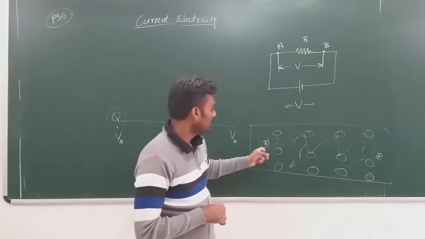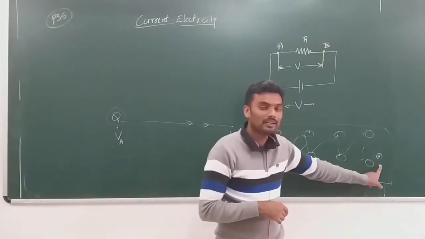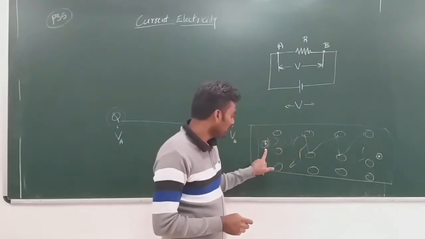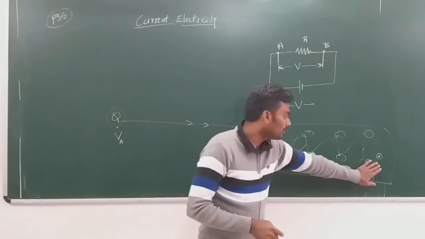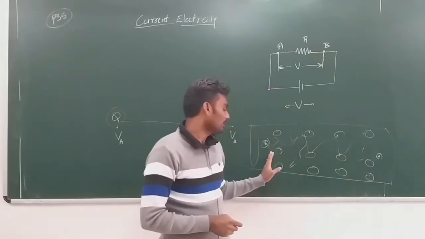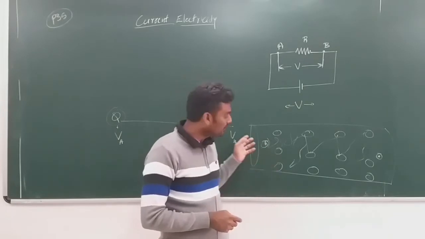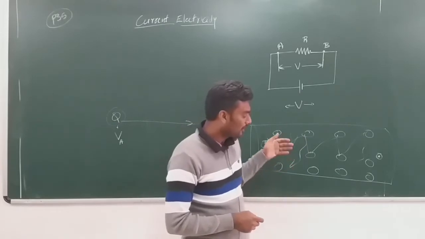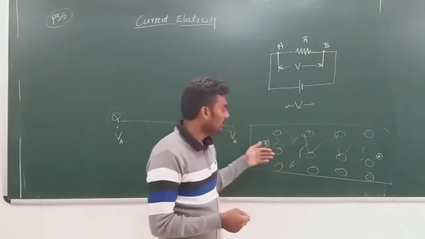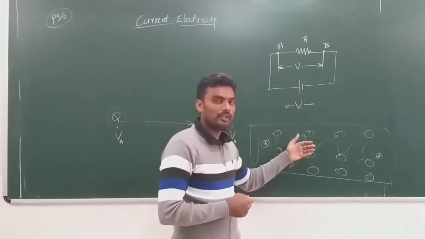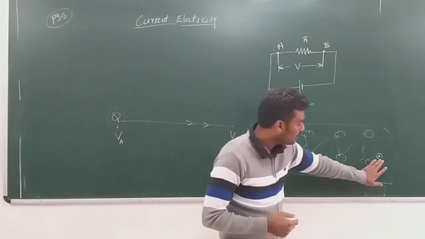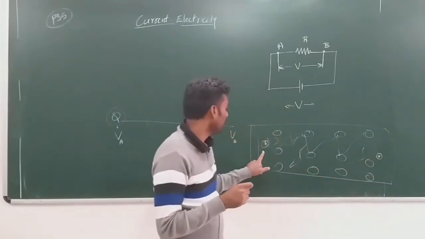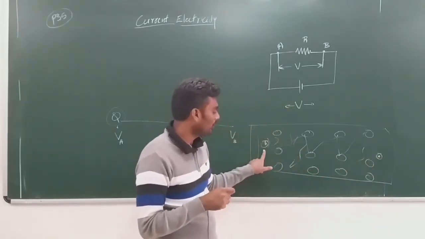So when a certain charge drifts from this point to this point, it is expected that the drift velocity at this point should be greater than the drift velocity at this point, because it's undergoing acceleration, or it's experiencing electrical force continuously. So here it is expected that the velocity of the charge at this point should be greater than at this point.